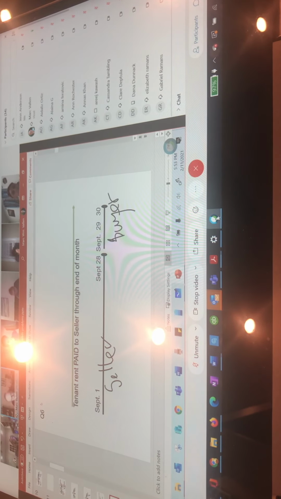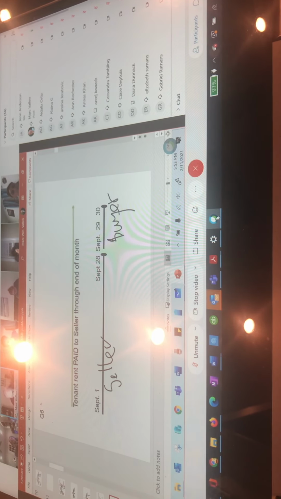So the first thing we've got to do is figure out the rent proration. I've got $350 a month, and 30 days in September. That means my daily amount, my per diem, is $11.67. The buyer is entitled to those last 2 days.